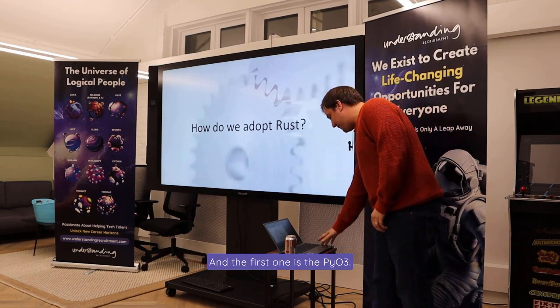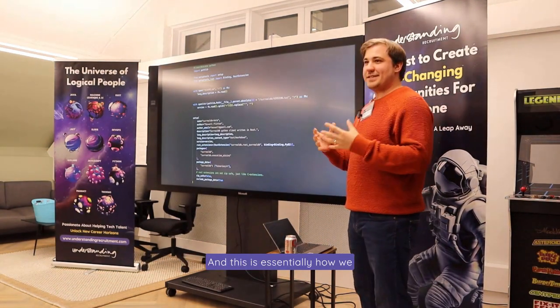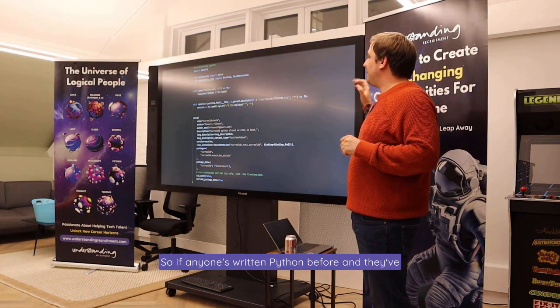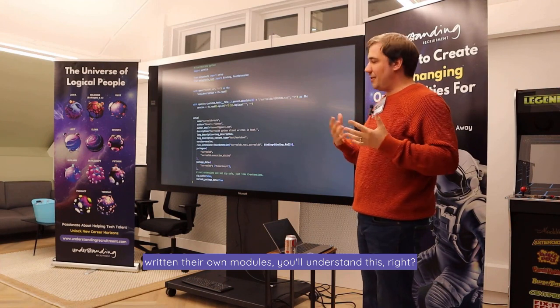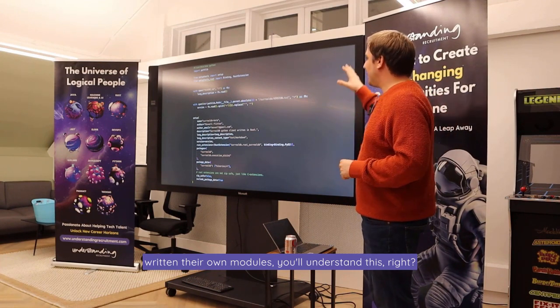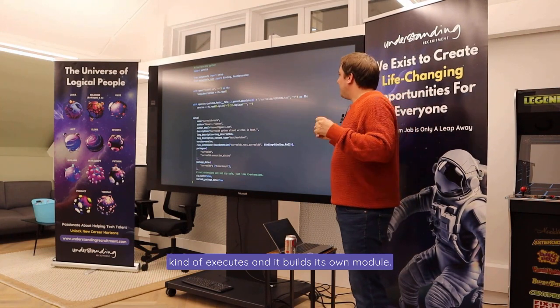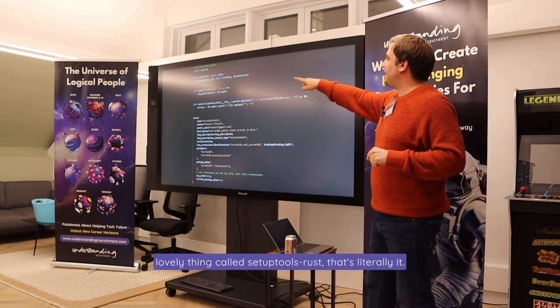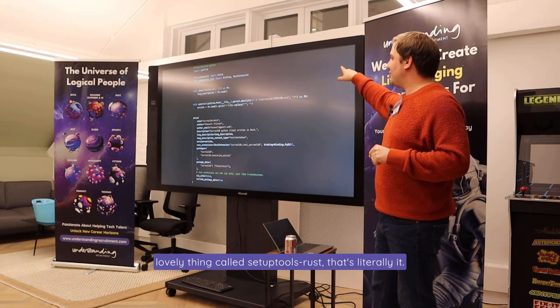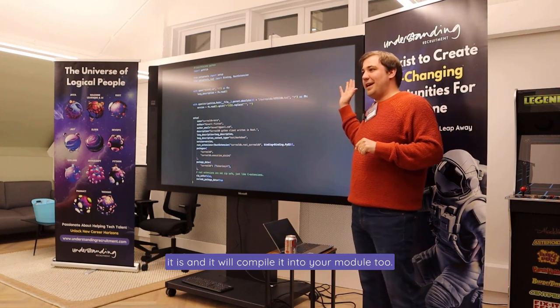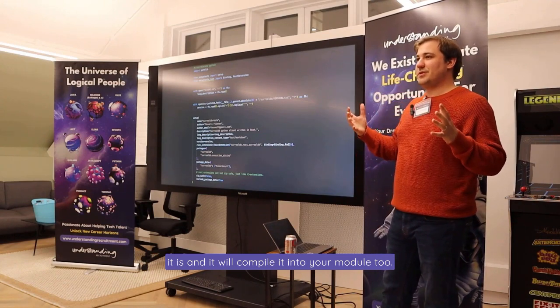The first one is PyO3, and this is essentially how we build Python modules in Rust. This is a setup, so if anyone's written their own Python modules, you'll understand this. You've got your setup here, and then it executes and builds its own module. You can see that we just import this lovely thing called setuptools-rust. That's literally it. We define the PyO3 binding, and we point to where it is, and it will compile it into your module too.